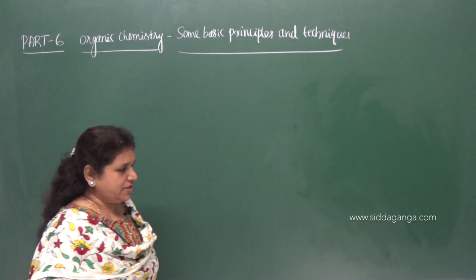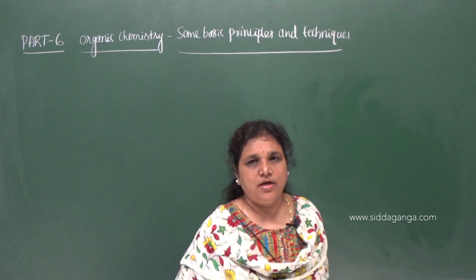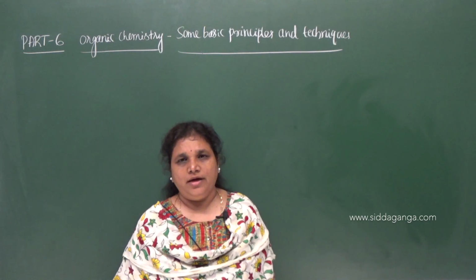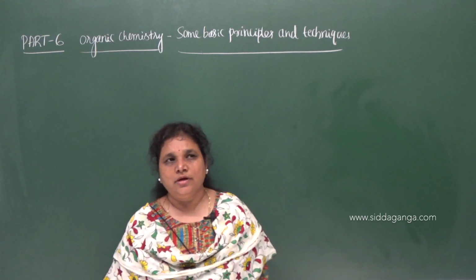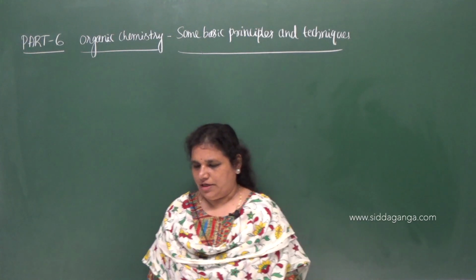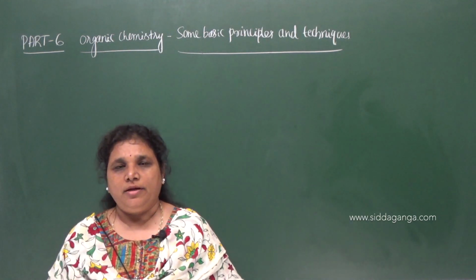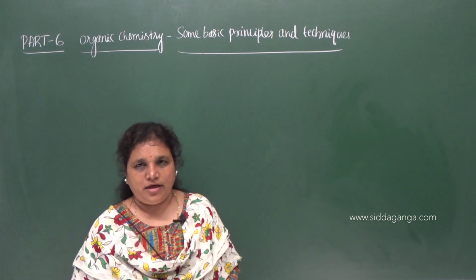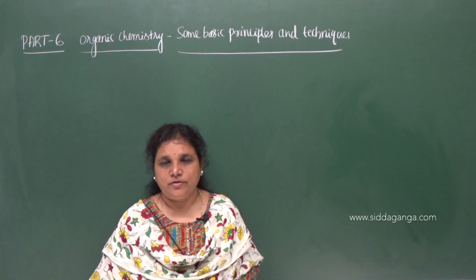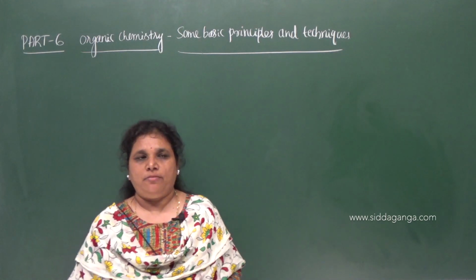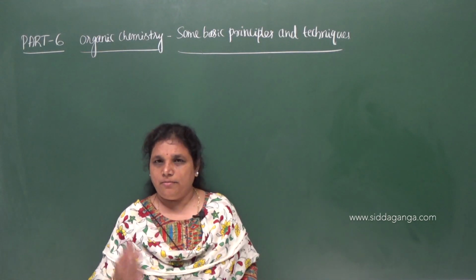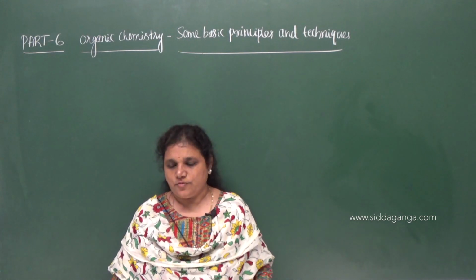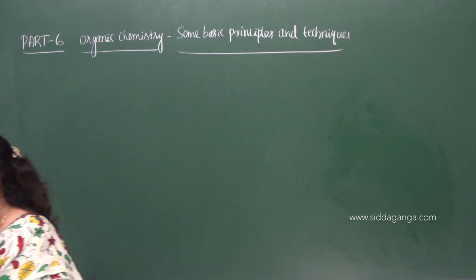In the previous class we discussed the hybridization of carbon atoms in different organic compounds, and I gave a question on how to find the number of sigma and pi bonds in given organic molecules. Let us move on to the second question here.